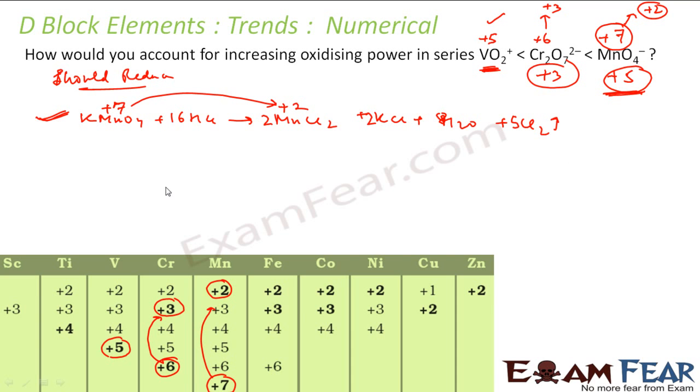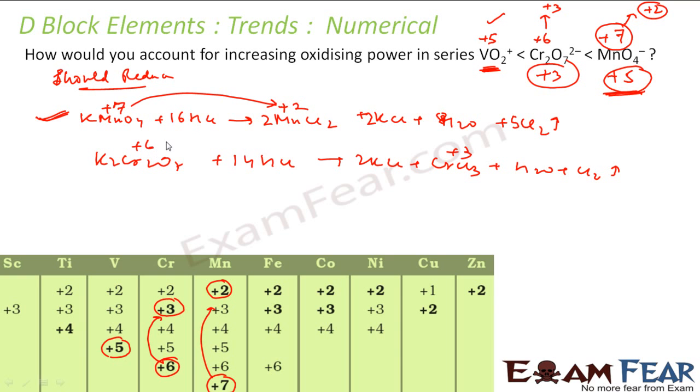Same thing, let's see for chromium. K2Cr2O7 will react with 14 HCl to give 2KCl plus 2CrCl3 plus water and Cl2 gas. So if you see here, this is the +3 oxidation state and this is the +6 oxidation state, +6 to +3. The delta of oxidation number is 3. So it is a little lesser oxidizing agent.